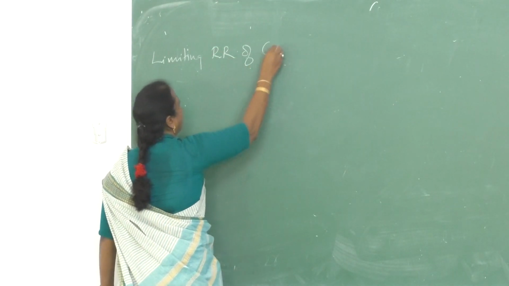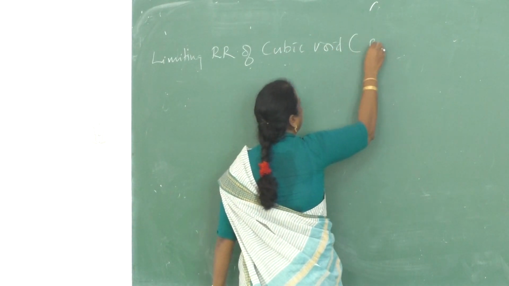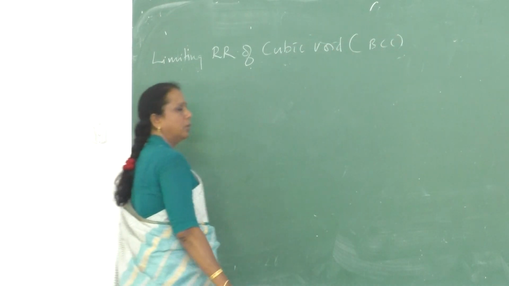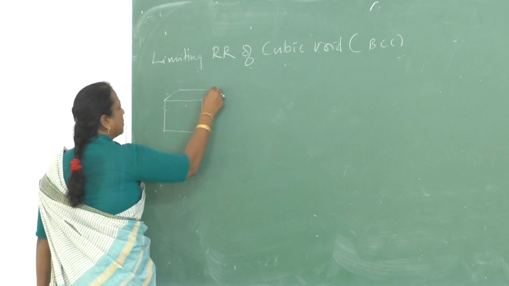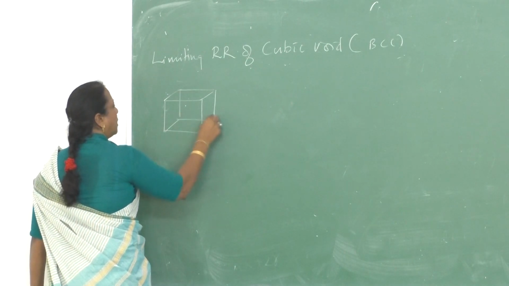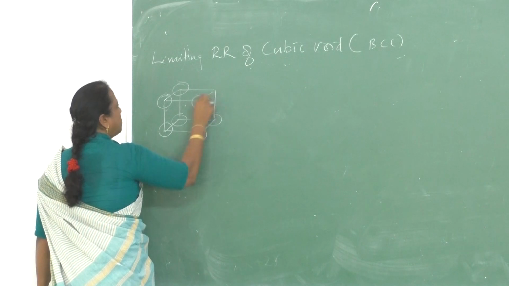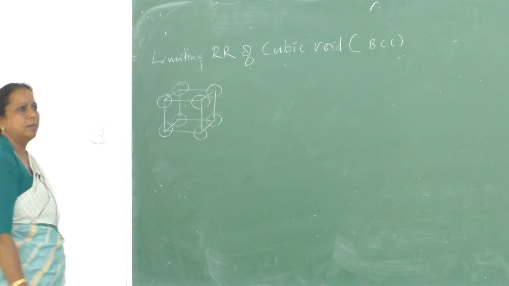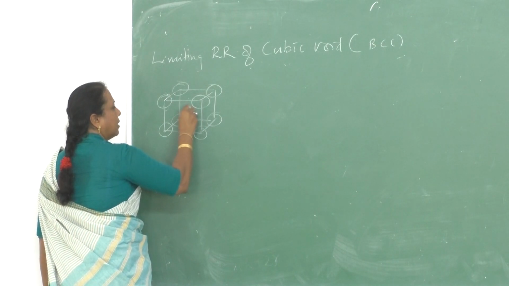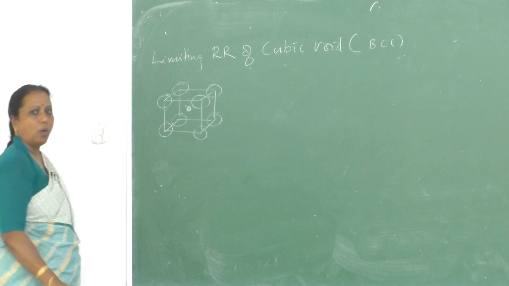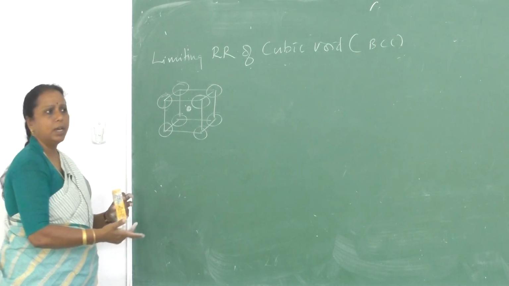Okay, lastly, the limiting radius ratio of the cubic void. Cubic void is nothing but the BCC structure. In the BCC structure, where are the spheres? At all corners, and all spheres are in touch with each other. Okay, there is a void. This is the void. Again, we cannot show the quantitative touching of the smaller void and the bigger circles.